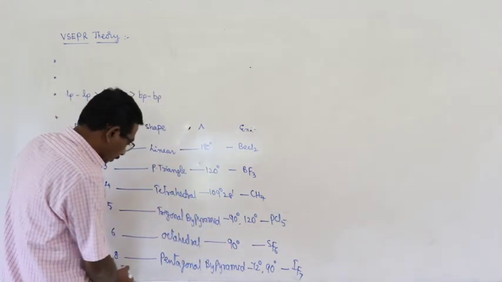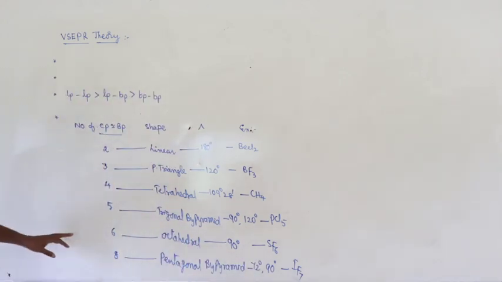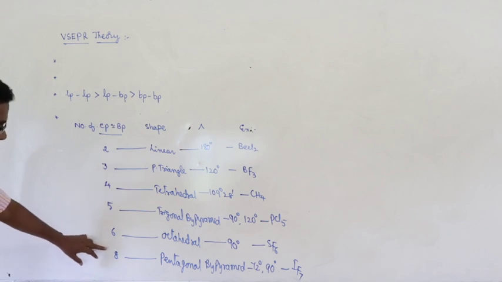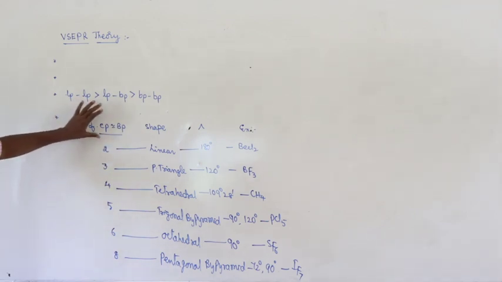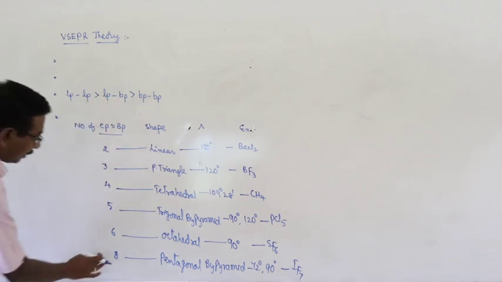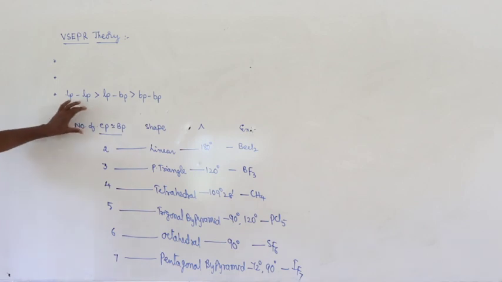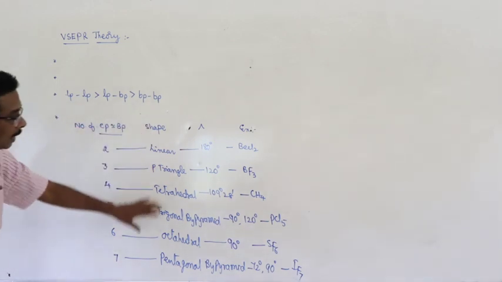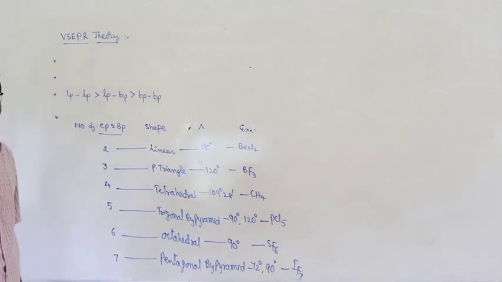IF7, pentagonal bipyramidal. And this is about the number of electron pairs present, this is 7. This is the number of electron pairs and the shape of the molecules and examples.